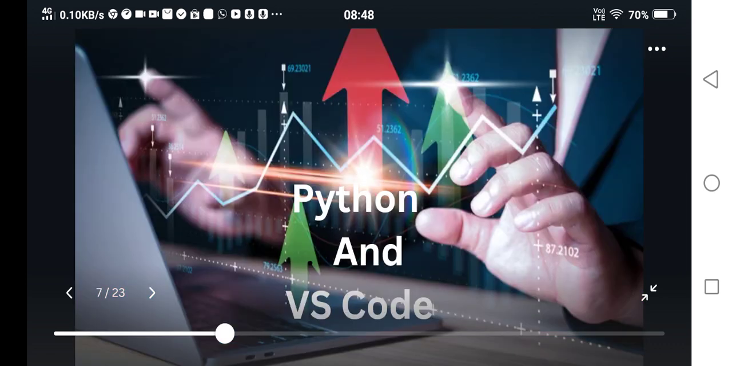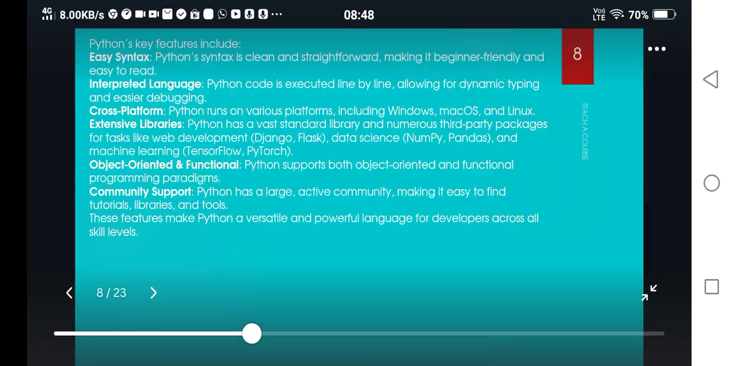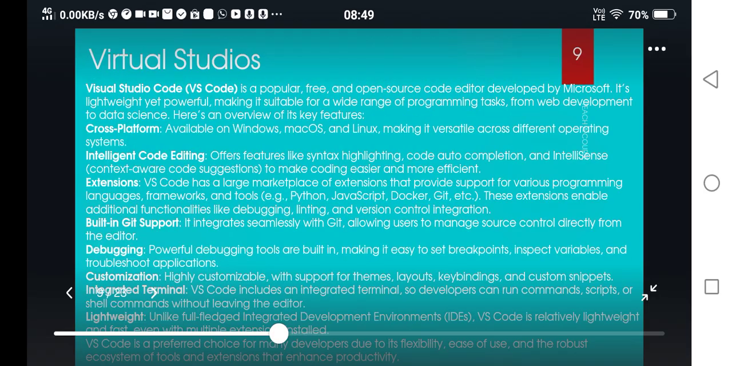So after that I have written about Python and VS Code. As you all know, Python is a very easy language to learn about computers and to give them commands, and VS Code is a platform where we can use Python very easily.